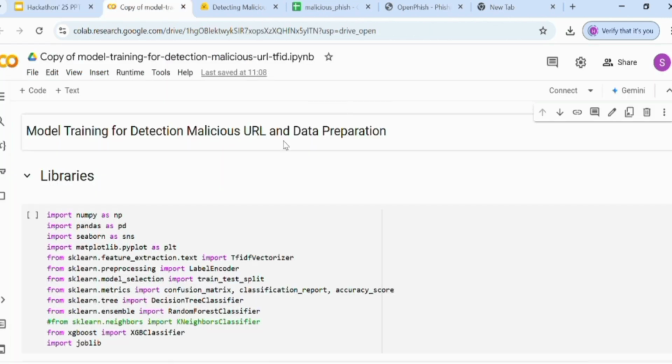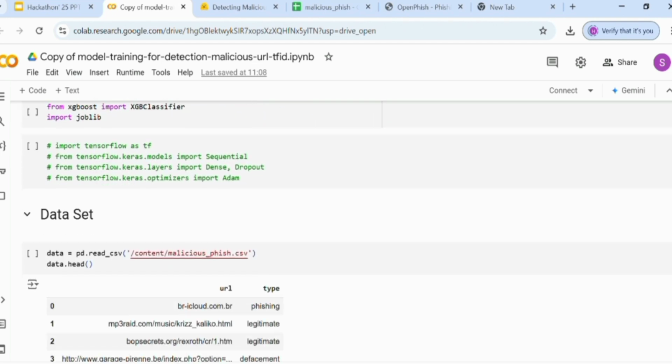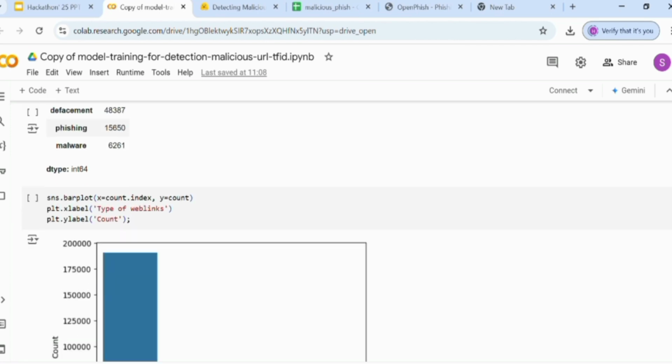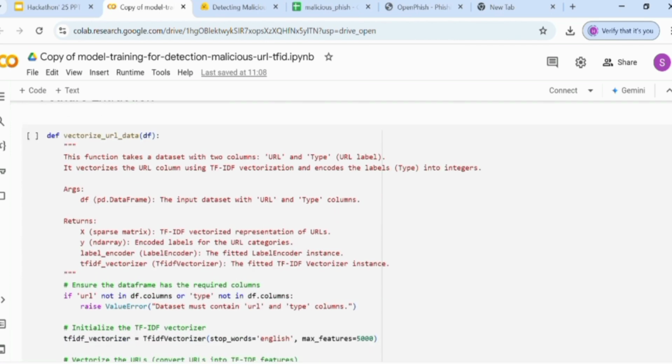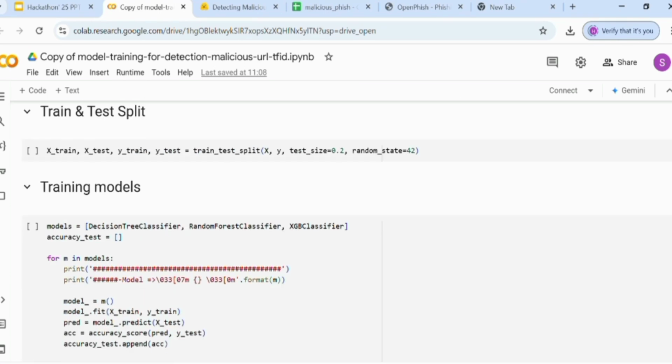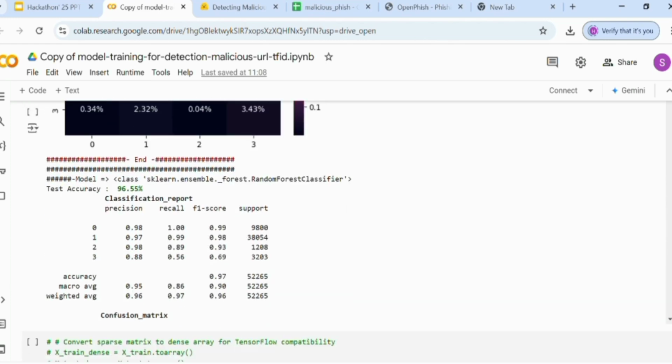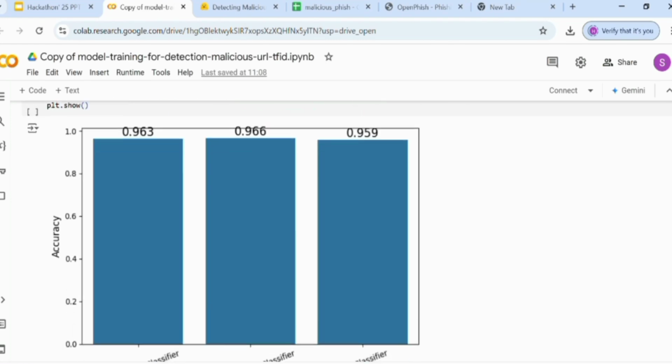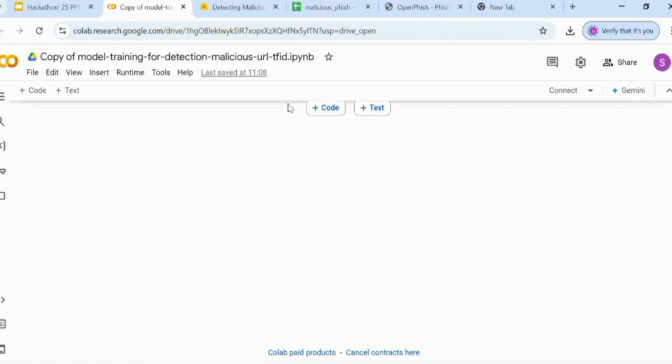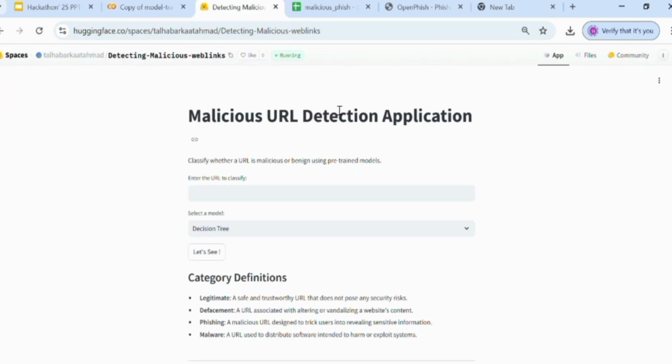Now let's come towards the live demo. Okay, this is the code we have on Google Colab. We put our code on Google Colab to check that it is working accurately. Once all the steps ran accurately, we deployed this on Hugging Face.